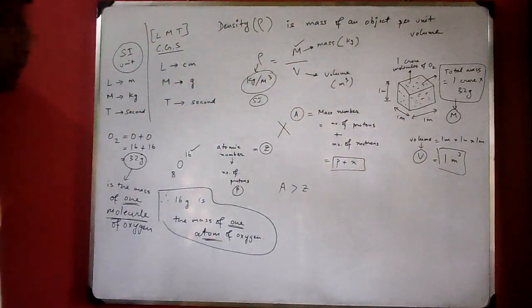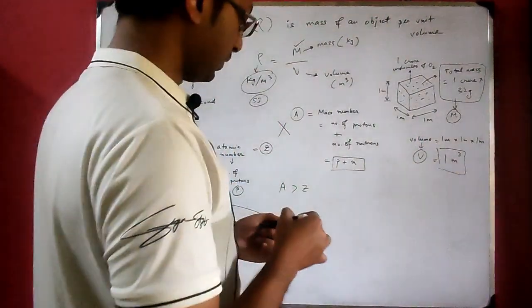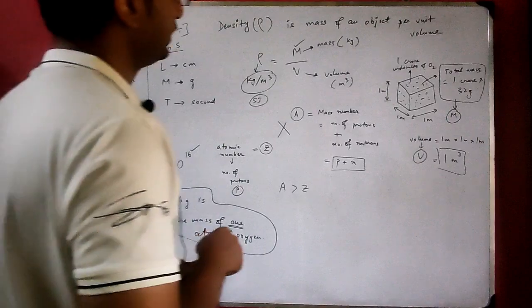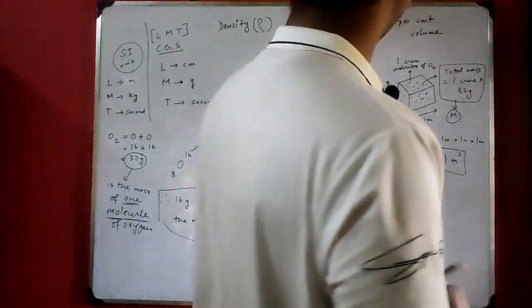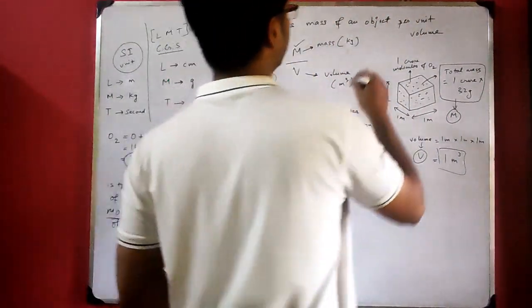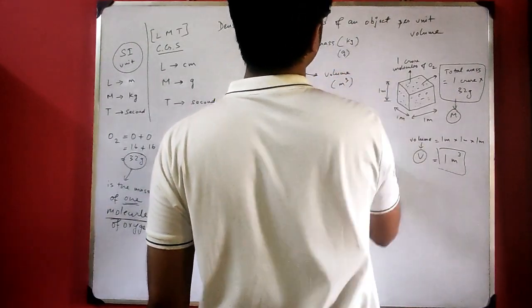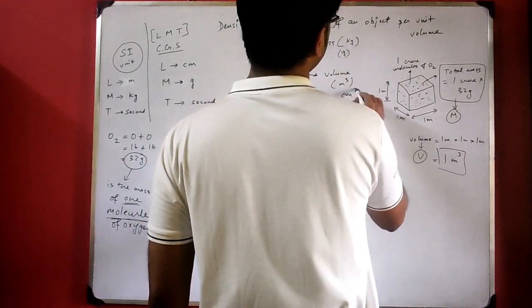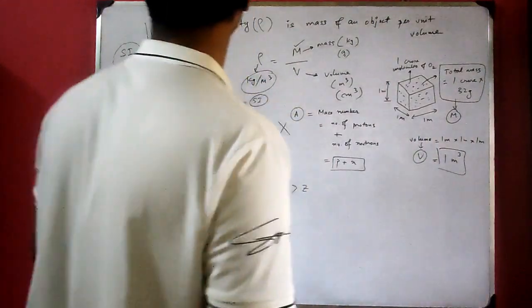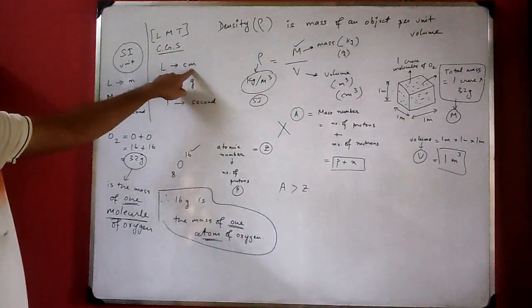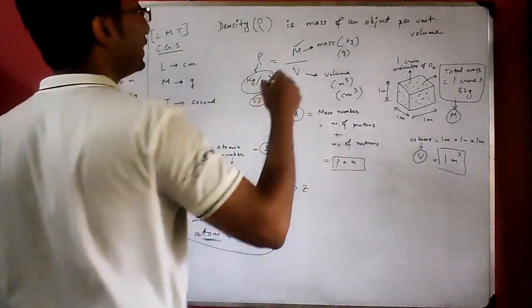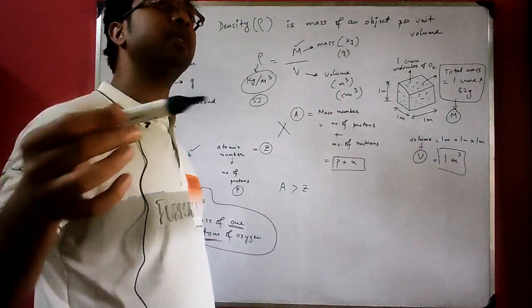The same thing if you are going to express it in CGS, then the mass will be in gram, and the volume will be in centimeter cube, because you know that in the CGS system, length is measured in centimeter, so volume will be measured in centimeter cube, area in centimeter square.